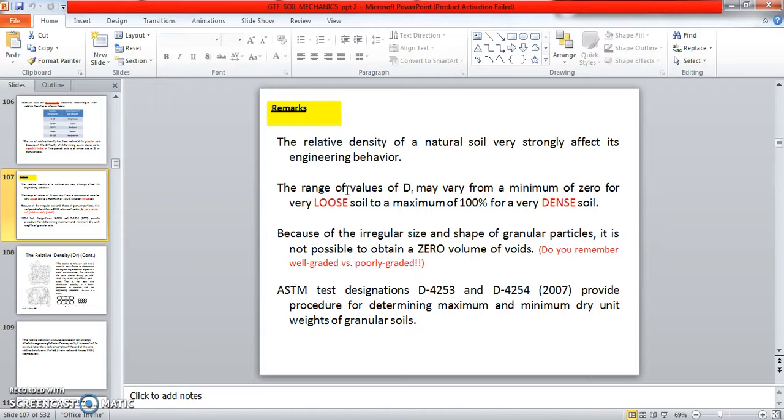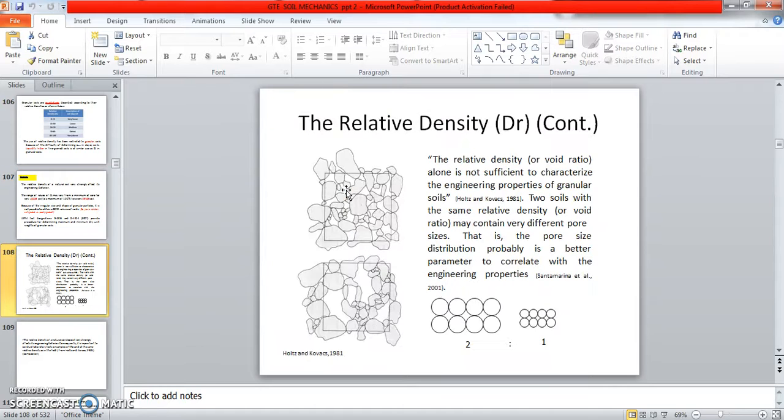These are the procedures for determining the maximum and minimum dry unit weight of granular soil. So this is relative density. See here the picture of relative density. Void ratio alone is not a sufficient characterization of engineering properties. Two soil samples with the same void ratio may contain very different pore sizes, and pore size distribution is probably a better parameter to correlate with engineering properties.